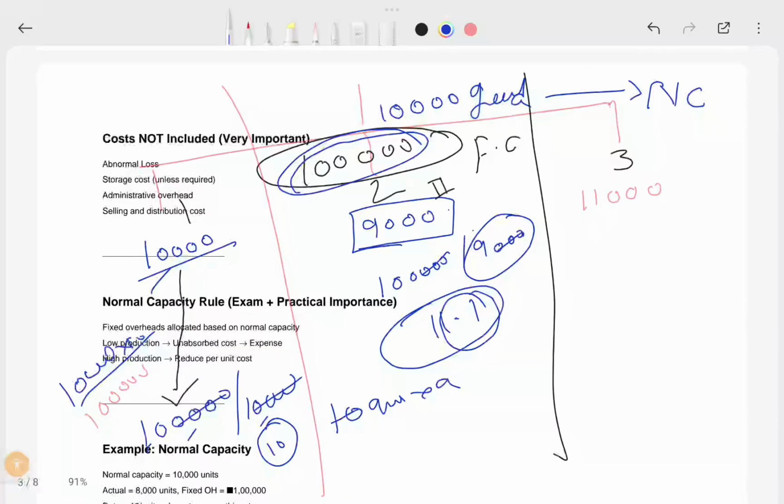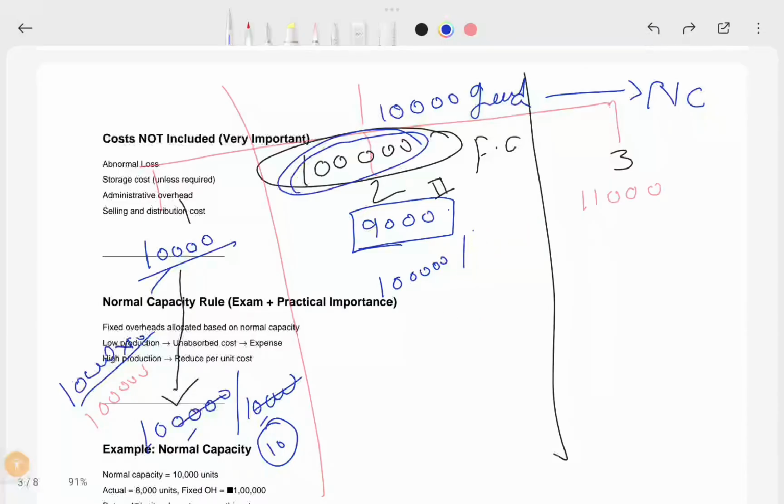So here you need to check how to calculate the cost for fixed overheads. You cannot add the 9,000 completely. The standard will tell you, here one formula will give you the standard to calculate fixed overheads when the normal capacity and actual capacity are different. Here the normal capacity is 10,000 and the actual capacity is 9,000.